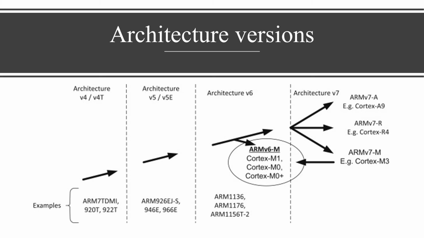Over the past several years, ARM extended its product portfolio by diversifying its CPU development, which resulted in the architectural version 7 or V7. In this version, the architectural design is divided into three profiles. The A profile is designed for high performance open application platforms. The R profile is designed for high-end embedded systems in which real-time performance is needed. And the M profile is designed for deeply embedded microcontroller type systems.